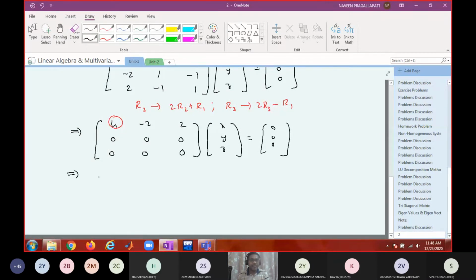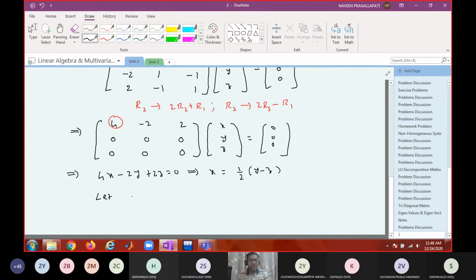So what is the equivalent system now? 4x minus 2y plus 2z equal to 0. This implies that x equal to half of y minus z. Do you agree? So how many free variables are there? 2, because n minus r equals 3 minus 1 equals 2. So 2 free variables. What are those 2 free variables?